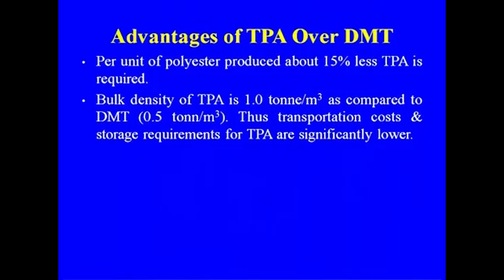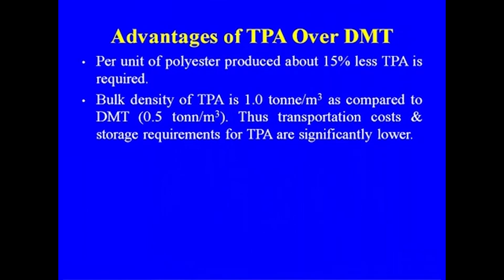So, let us discuss why TPA over DMT, what was the need for shifting from DMT to TPA. Per unit of polyester produced, about 15% less TPA is required compared with DMT. Bulk density of TPA is 1.0 as compared to 0.5 for DMT.